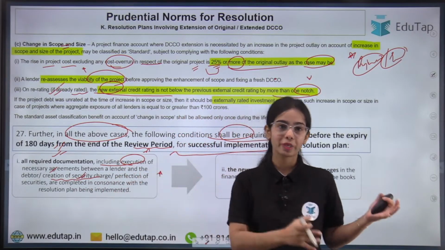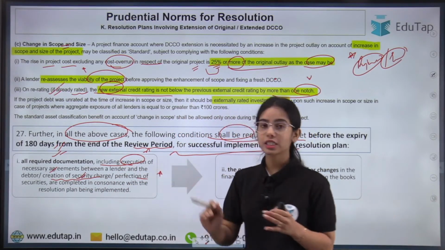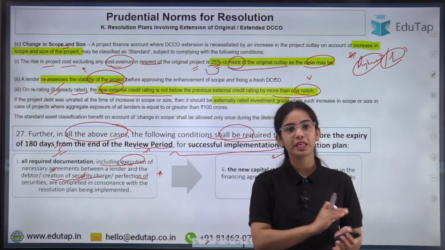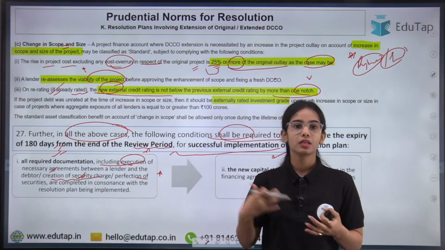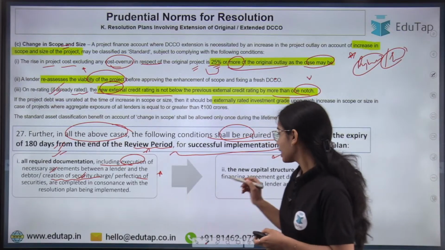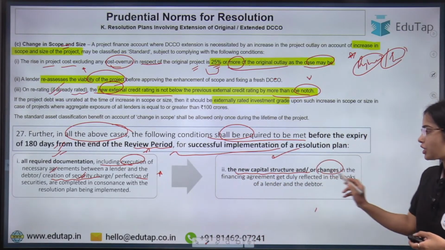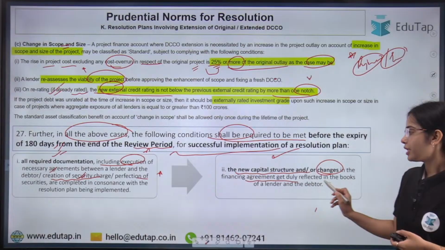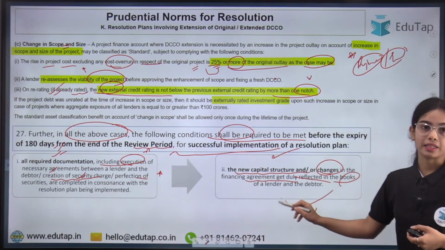For that, the charge will be given to the bank, and the perfection of the securities, that means the complete charge will be given to the bank so that they can have the right over the collateral. The new capital structure or the changes in the financing agreement will be duly reflected in the books of the lender and the debtor.